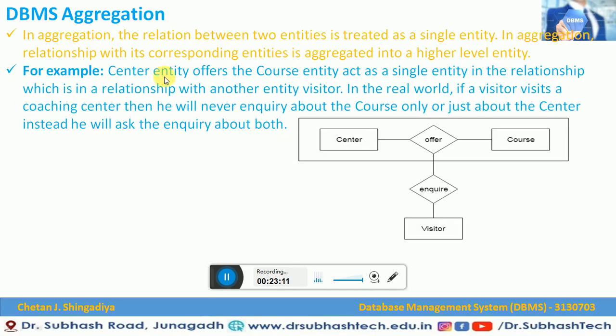And in aggregation, what is that? A relation between two entities can be treated as a single entity. Here you can see the relation between center and course can be treated as a single entity. So this is called aggregation in DBMS.